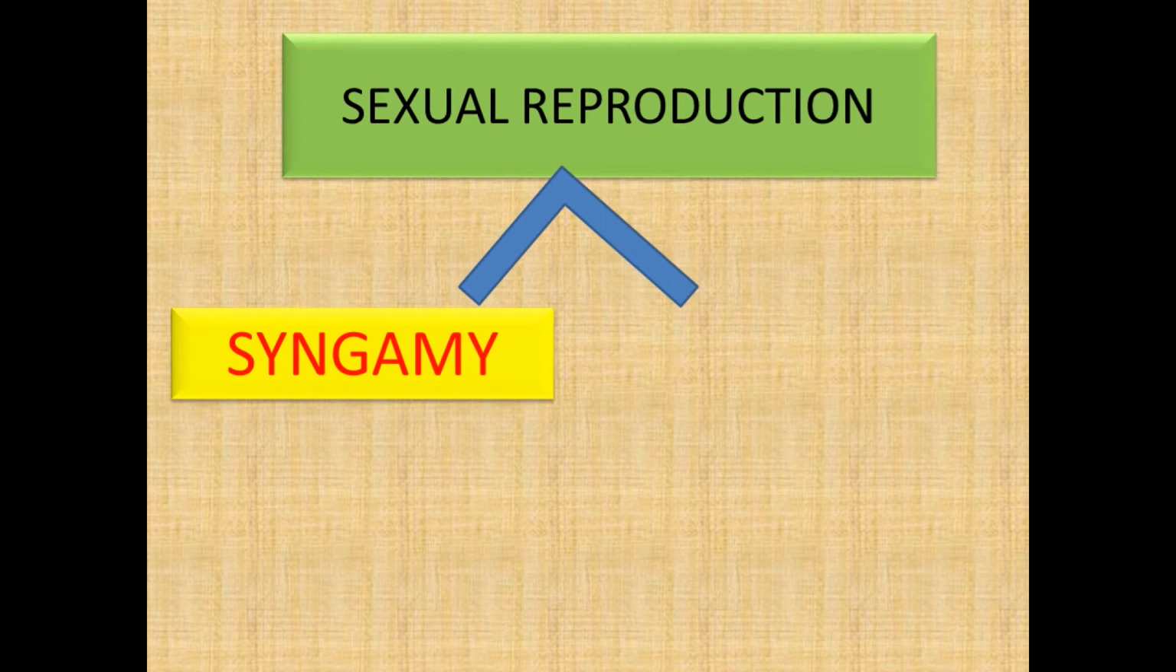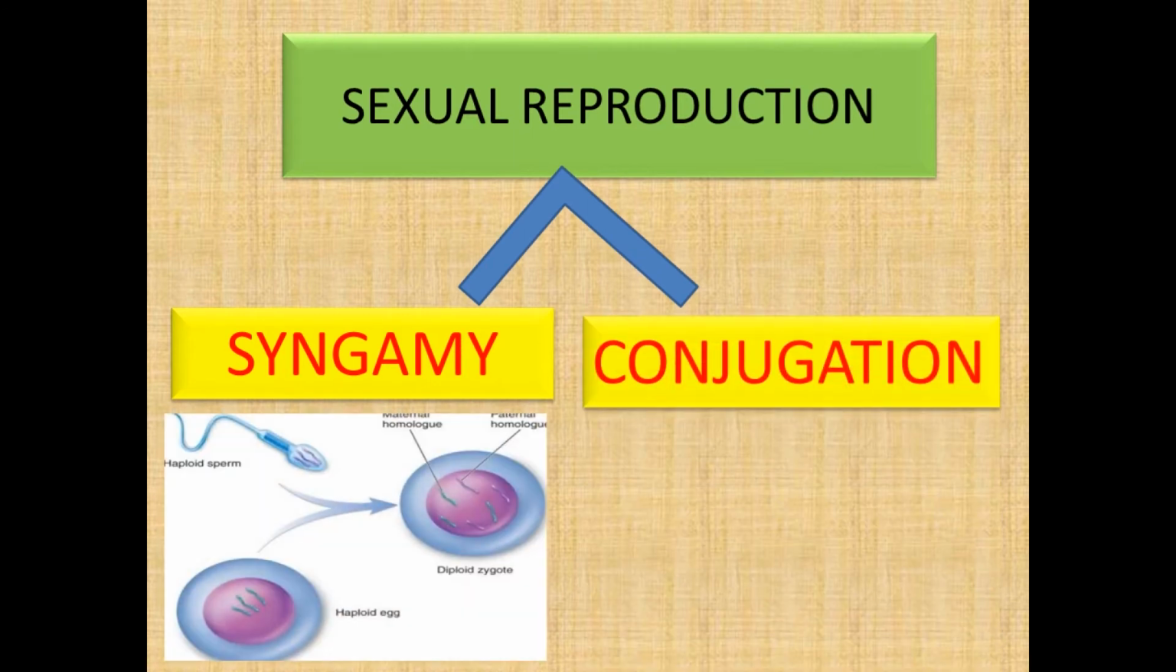Here, sexual reproduction seen in animals is of two types. One is syngamy and the other is conjugation. First, let us start with syngamy. What is syngamy? Syngamy involves the complete and permanent fusion of two haploid gametes to form a diploid zygote. This process is known as syngamy.